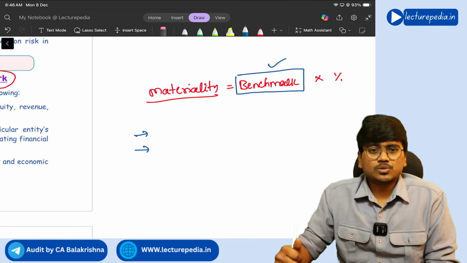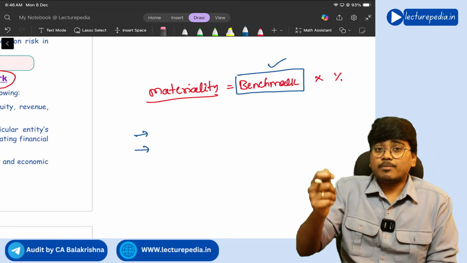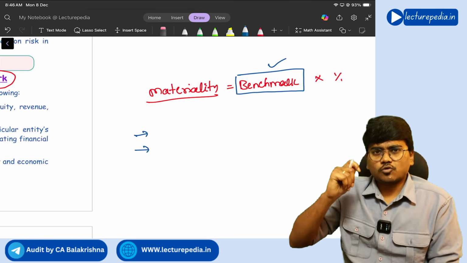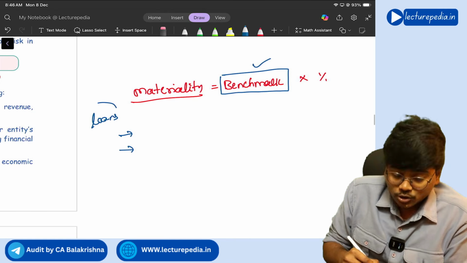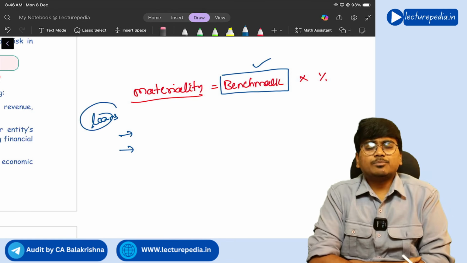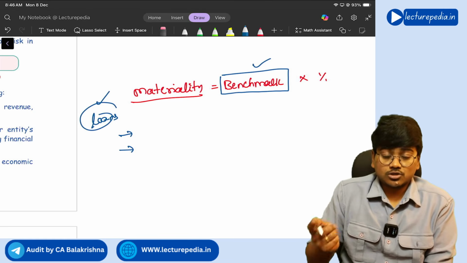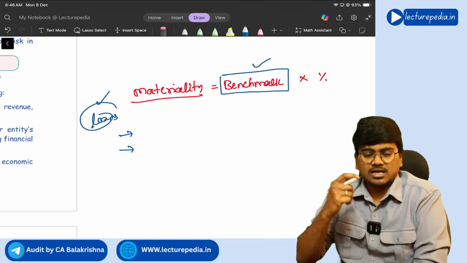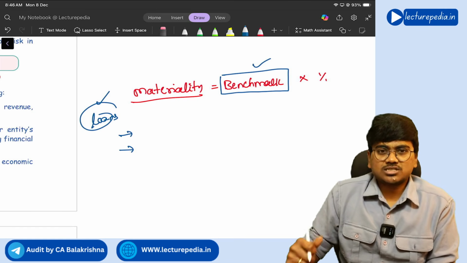That items you need to select, correct or not? So let's say for example, in case of banking companies, users focus will be more on the area of loans. So in case of a banking company, it is better to select loans as benchmark, correct or not? So the second thing that you need to consider is on which items, on which elements users focus will be